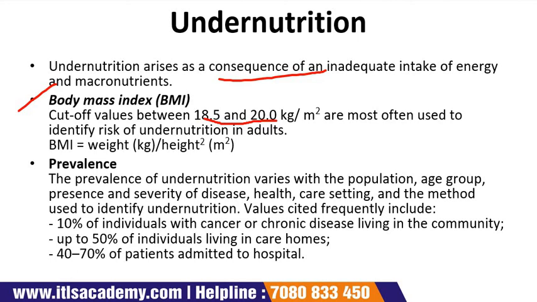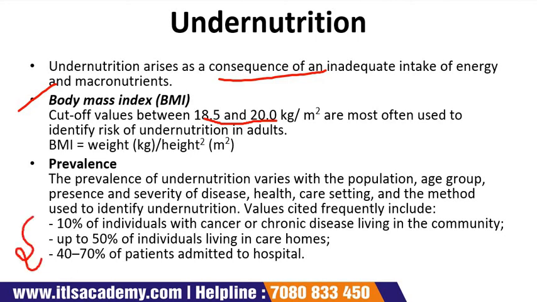If we talk about its prevalence, the prevalence of undernutrition varies with the population, age group, the presence and severity of diseases, healthcare setting, and the method used to identify undernutrition. Values frequently cited include 10% of individuals with cancer or chronic diseases living in the community, up to 50% of those living in care homes, and 40 to 70% of patients admitted to hospital.